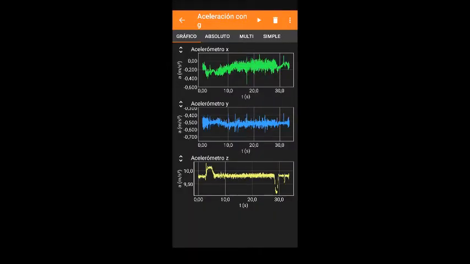We can use the app FIFOX, which can be downloaded on your smartphone, to measure the effects on the acceleration in an elevator in motion. First of all, the gravity acceleration is 9.8 meters per second squared, but it turns to be 10.2 meters per second squared when the elevator is accelerating upwards.